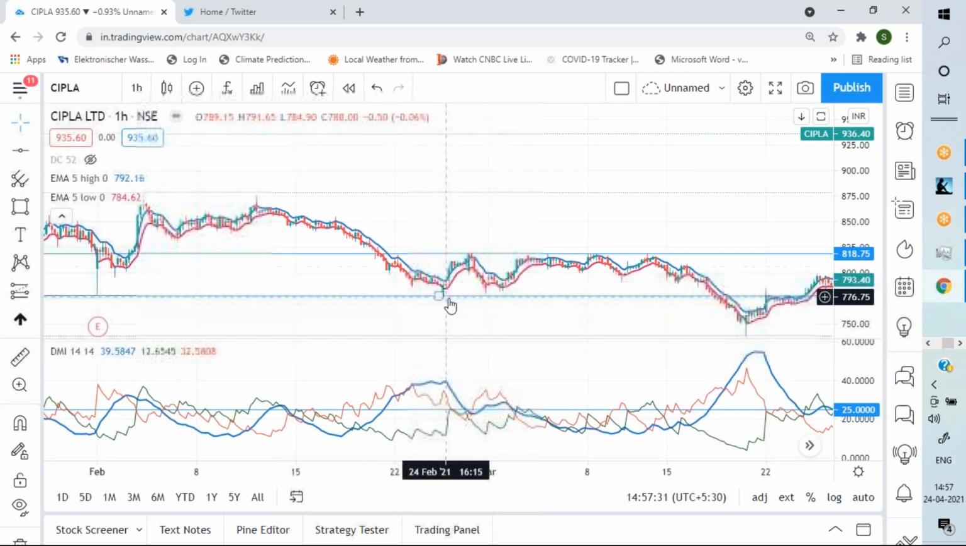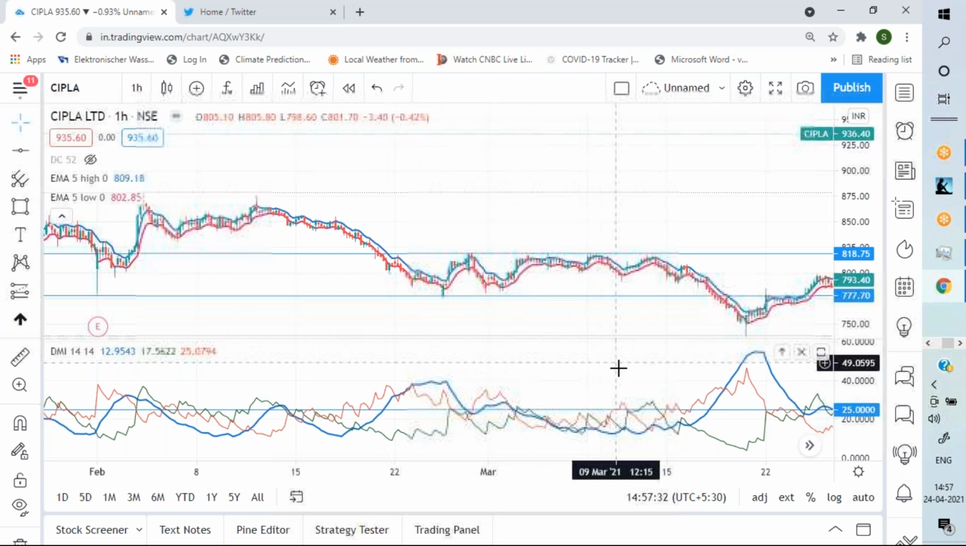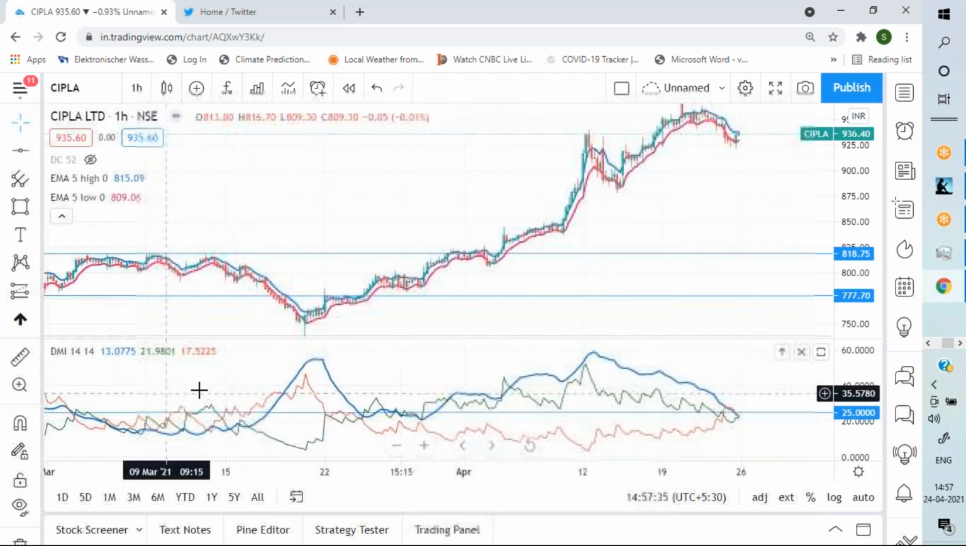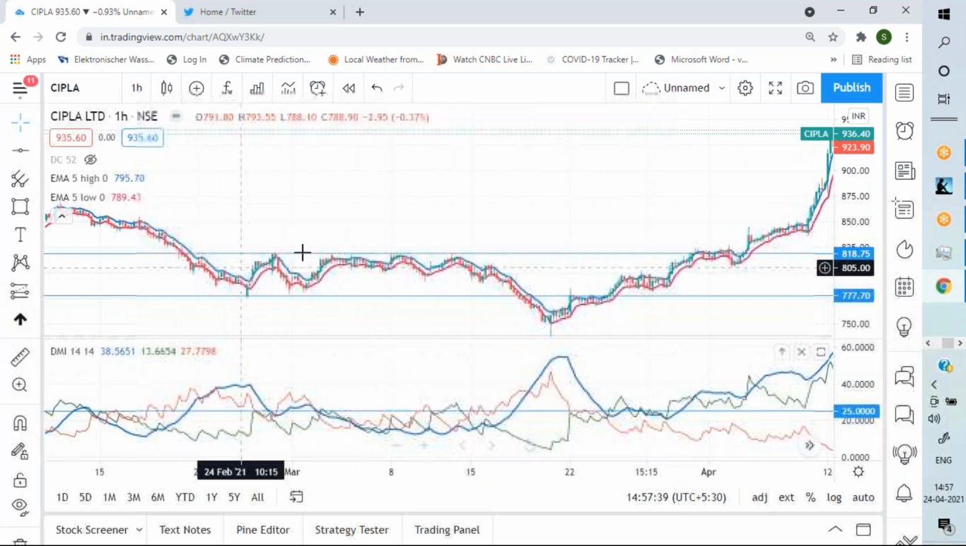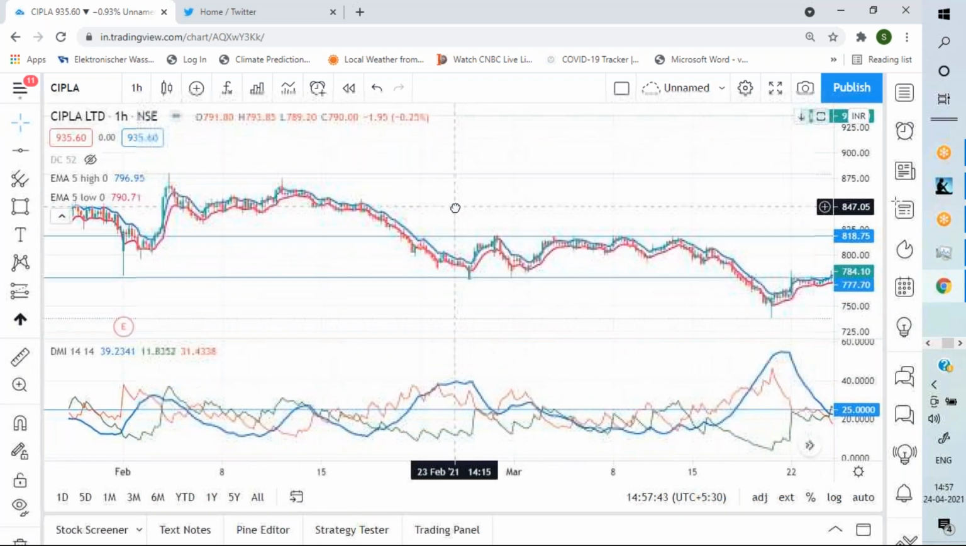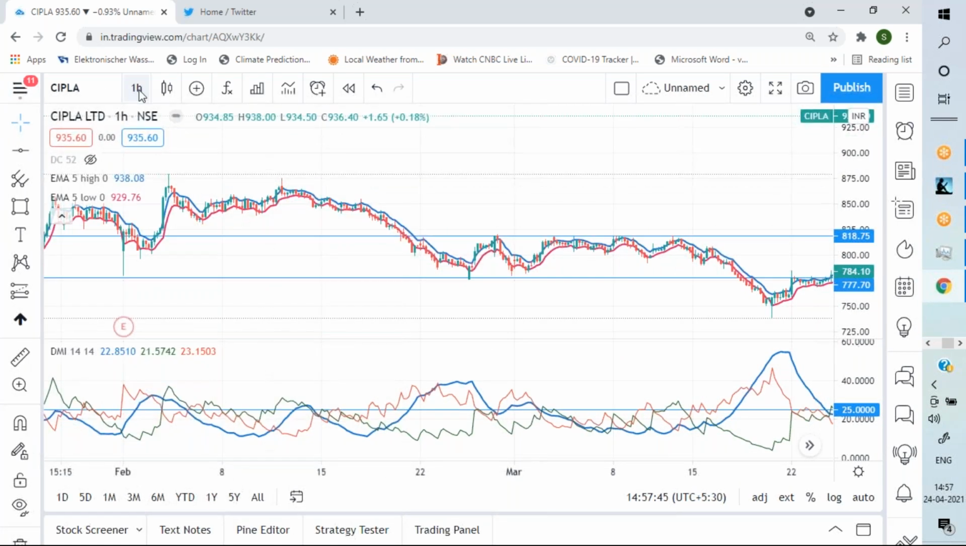And this part of the move will be very steep. For those who trade intraday, momentum is very important, because if it remains in a range and next day it falls in a gap down, an intraday trader doesn't have any benefit.